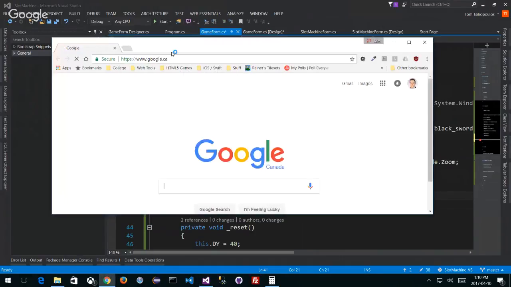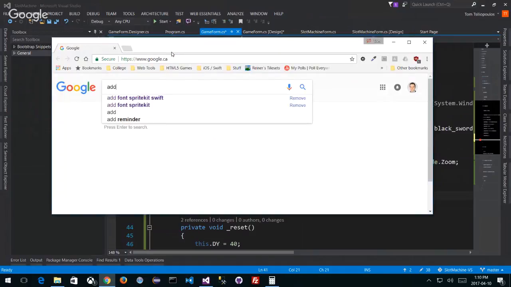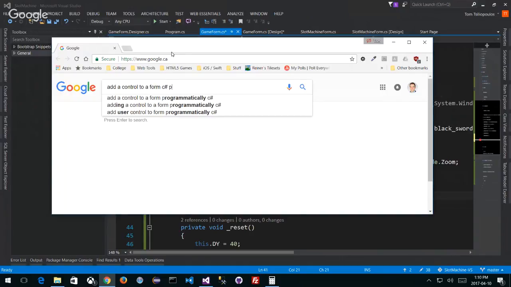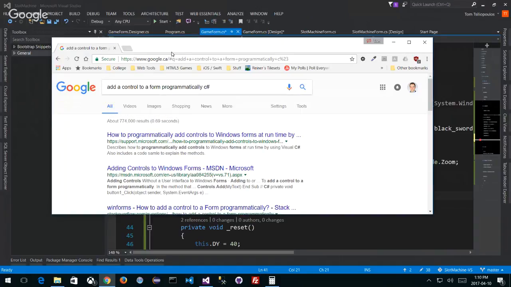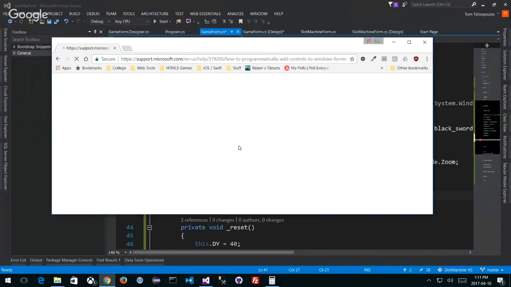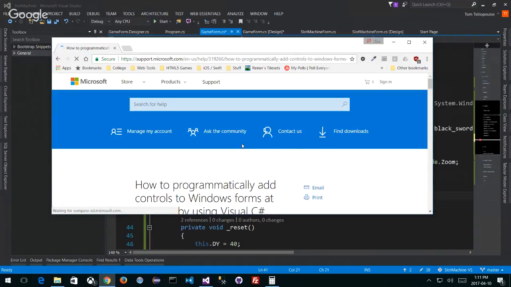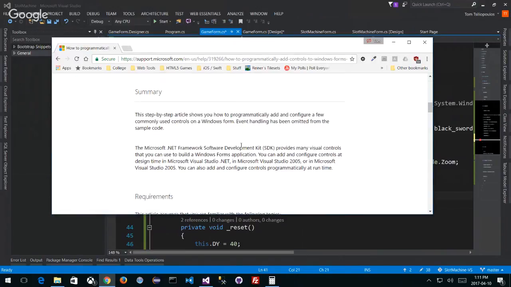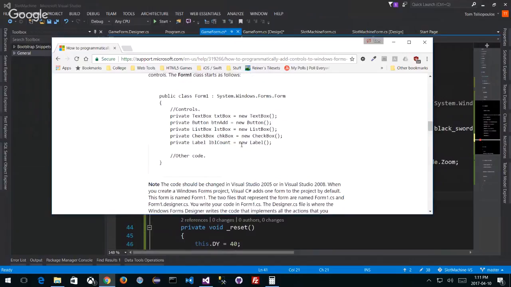Well, we can always Google it. Let's go back. So I say add a control to the form, C#. I like programmatically in C#. That's another one. That's good. One I want: how to programmatically add controls to Windows forms at runtime. That's good. It's going to give you some stuff to do. And what I'm really looking for is a little code sample.